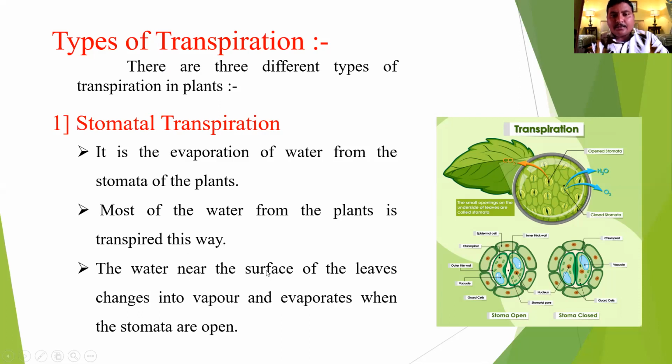The water near the surface of the leaves changes into vapor and evaporates when the stomata are open. Here the stomata are open, then transpiration occurs.